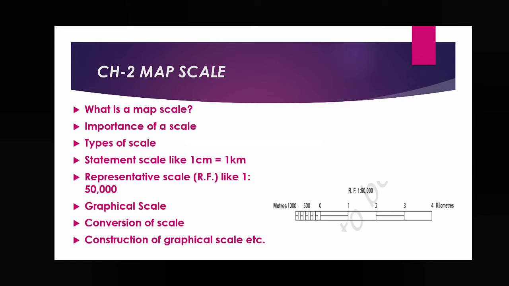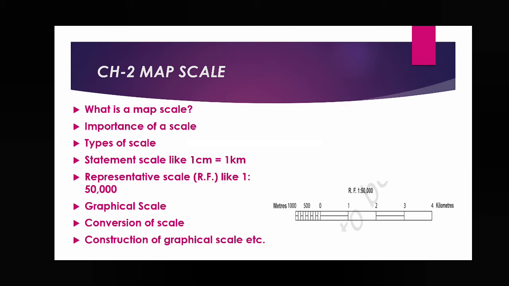So here we have to read what a map scale is. Map scale is the ratio between map distance and ground distance. So there are two types of distance. Map distance means the distance on a map between two points, and ground distance means the distance between two points on the ground, that is Earth's surface. Ground distance is the real one and map distance is the reduced form of the ground distance, and this reduction is done by scale. When we discuss in detail, we'll tell you everything.